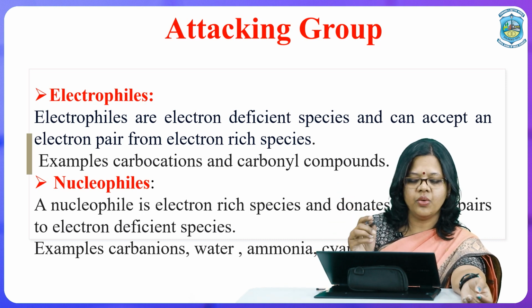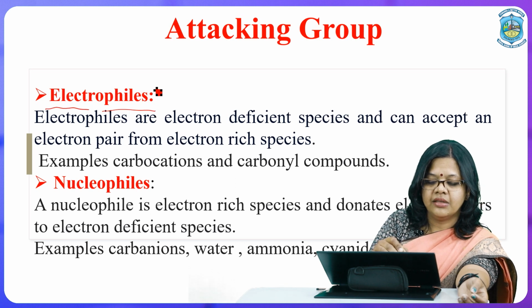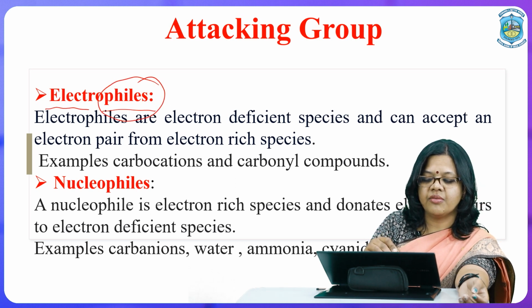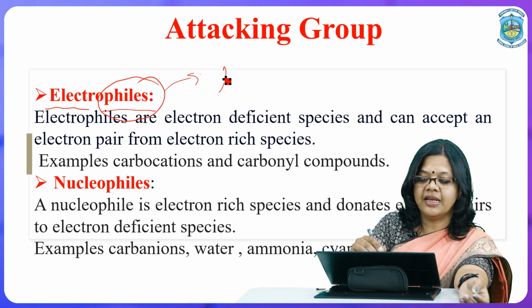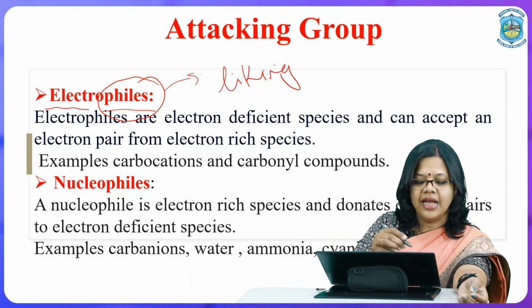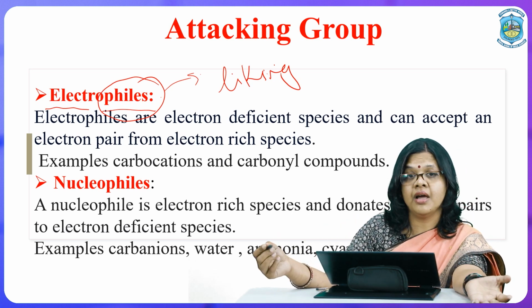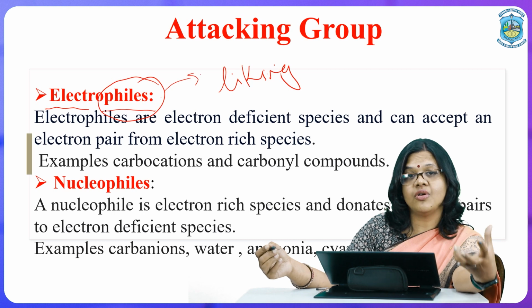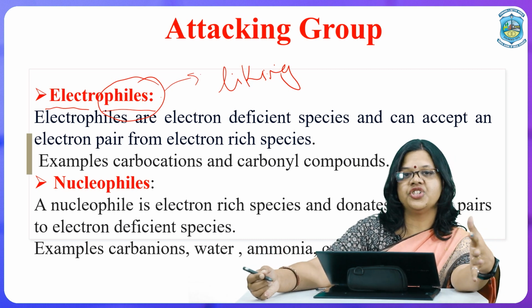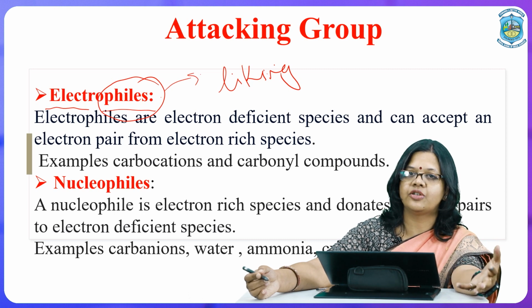If we break the word electrophile, electro and philes, the word philic comes from the Greek, which means liking or loving. So, on the basis of that, electrophiles are those species which are electron loving. They are electron liking, and as we know, opposite charges attract each other. So, which species will like an electron?